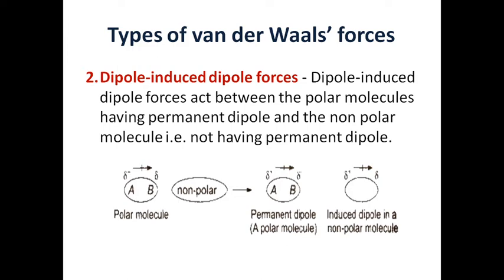Here in the AB molecule, A is slightly positive while B is slightly negative, but this B repels the electrons in the non-polar molecule, and it generates a polarity in the non-polar molecule also. After this, the non-polar molecule also has a dipole, slightly positive and slightly negative charges. As it is induced by the polar molecule, that's why it is called induced dipole. So this is the interaction between a dipole, that is a polar molecule, and the induced dipole, that is generated in the non-polar molecule.